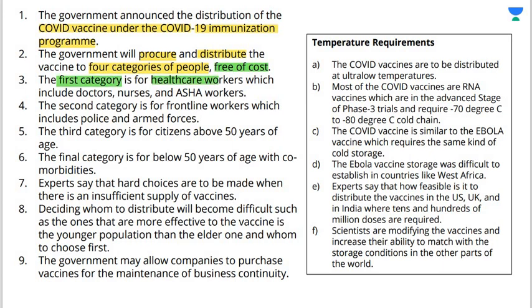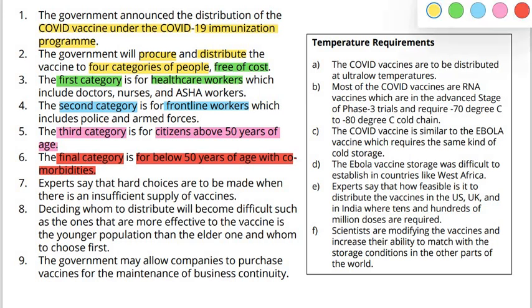First category is for healthcare workers, which include doctors, nurses, ASHA workers. Okay? Coming on to the second category, it is for frontline workers like police, like the armed forces. Okay? Then third category is for citizens above 50 years of age, the senior citizens, 50 साल से ऊपर की एज के जो citizens हैं उनके लिए third category. Final category is for below 50 years of age with comorbidities, right? So these are the different categories which have been created in order to distribute the vaccine. पूरी जनता को, all of the citizens in India, they have been categorized.